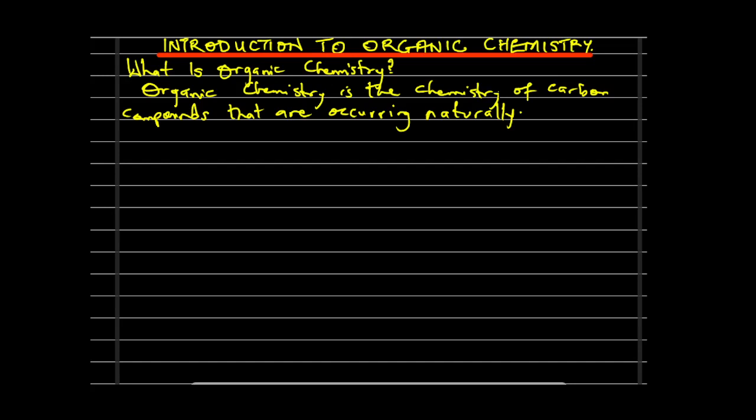So if we have to understand this better, we quickly need to talk about a few characteristics of carbon that are going to be very particular to the organic aspect of chemistry. So let's quickly look at the characteristics of carbon compounds.